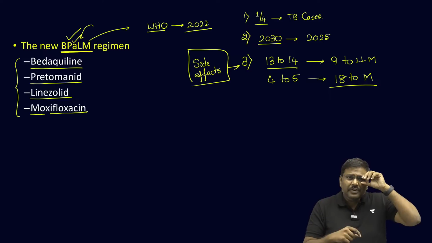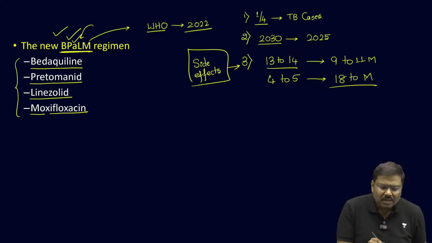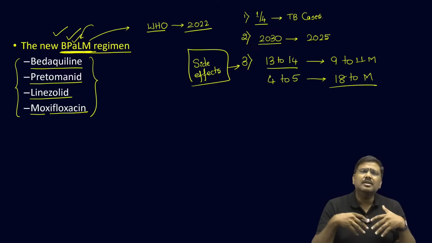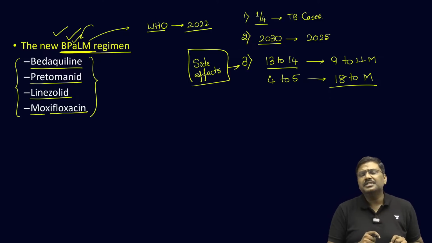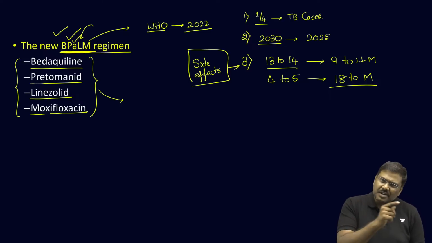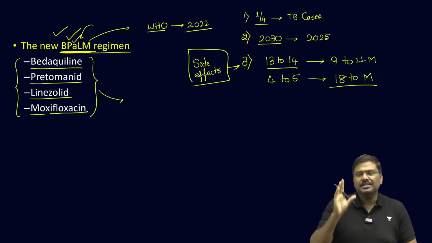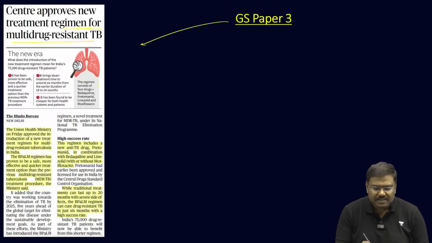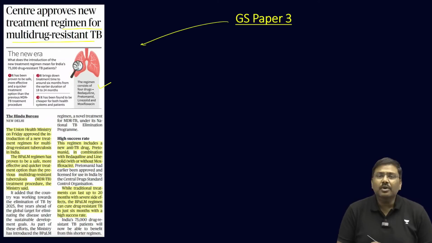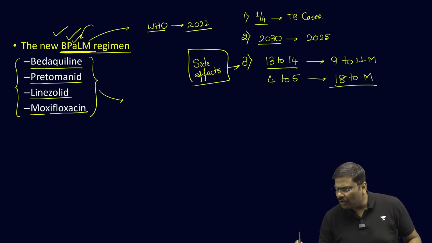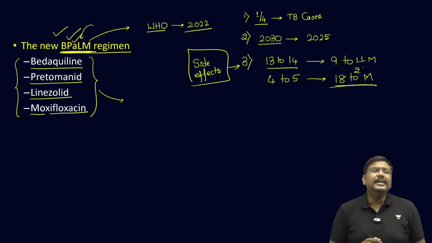So, Government of India has now approved the new drug regimen, the BPALM regimen, where 4 types of drugs are provided, and please understand the points now. This will provide the treatment, and the time period will be reduced. The regimen will be done for 6 months now. Have a look at this. The regimen will reduce the time period for the treatment from around 18 to 24 months.